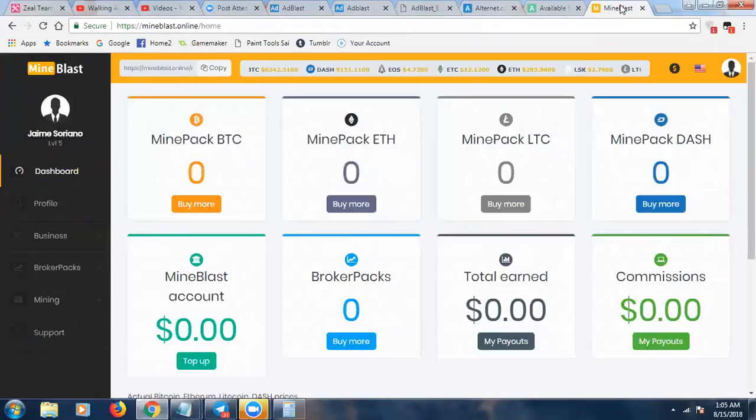This is their mining platform. So they have a platform whereby you can mine Bitcoin. You can buy mining packs and mine Bitcoin. So passively, you would just buy your mining pack, sit back, mine, and get your daily earnings. And then you can withdraw those earnings into your personal wallet. You can mine Ethereum. You can also mine Litecoin, and then you can mine Dash.